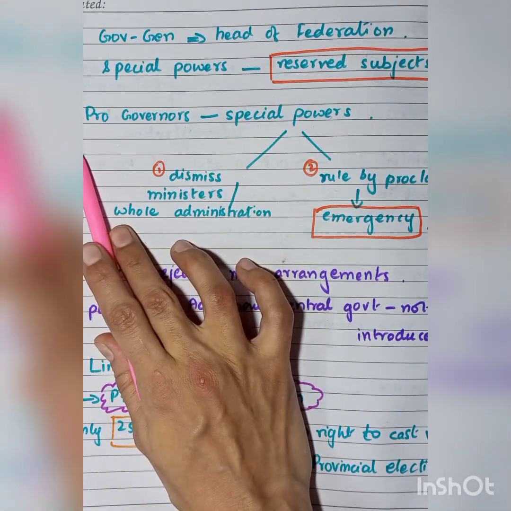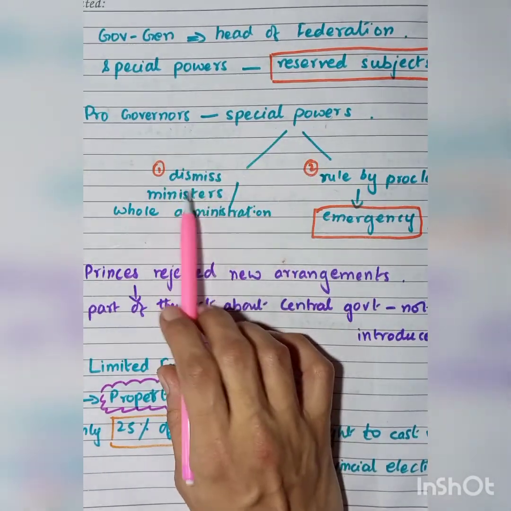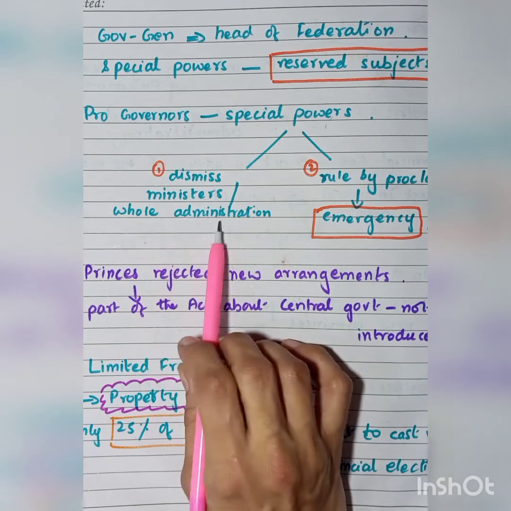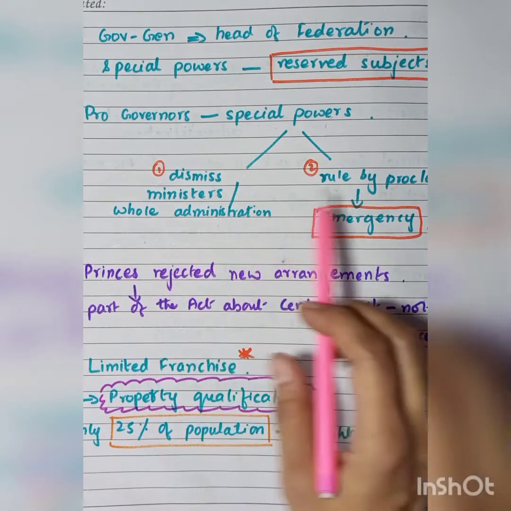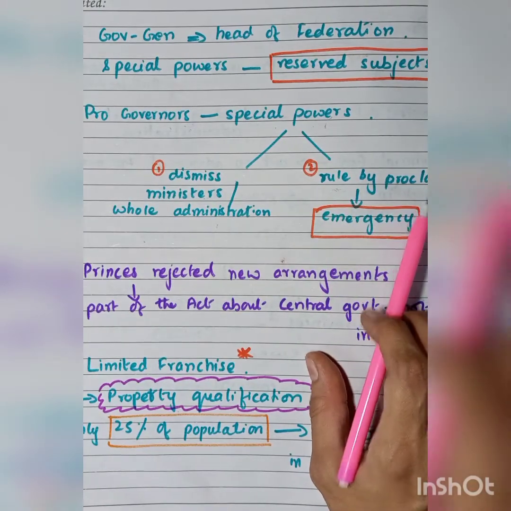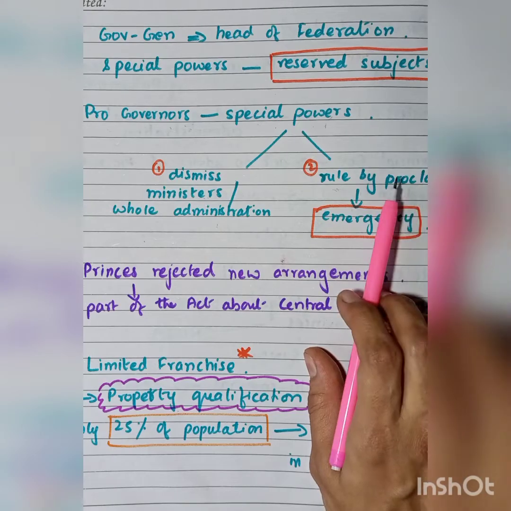And then the provincial governors also were given special powers. They had the right to dismiss the ministers and also the whole of the administration if there was a need. And then they could rule by proclamation during emergency, meaning they would act as supreme.